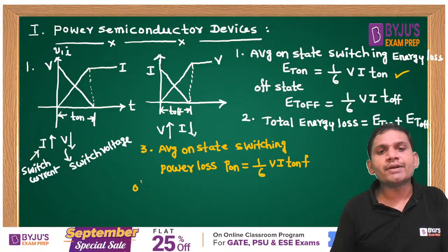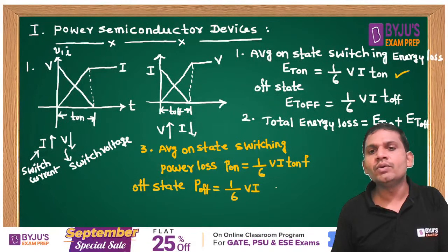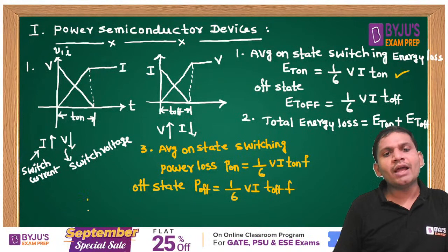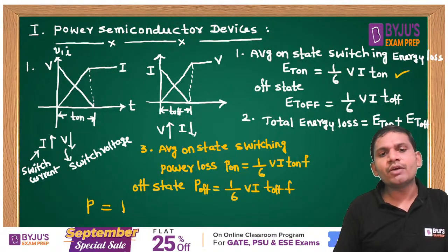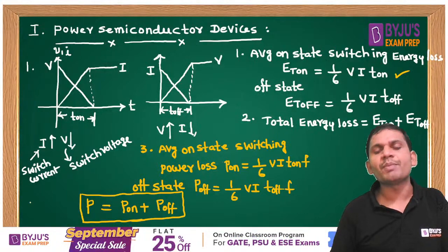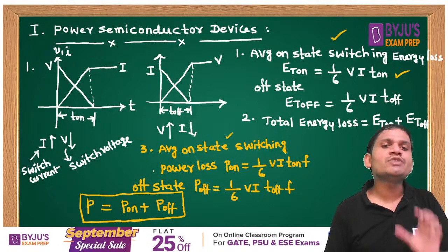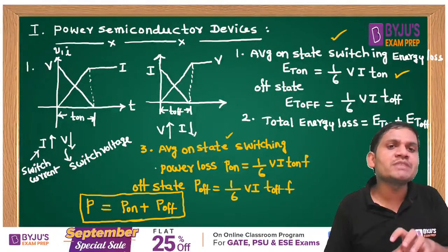What is the off state power loss, students? The off state power loss is equal to 1 by 6 VI into T off into F. What is the total power loss? The total power loss is equal to on state power loss plus off state power loss. Here I am explaining the concept of switching losses, students. This is one important thing.